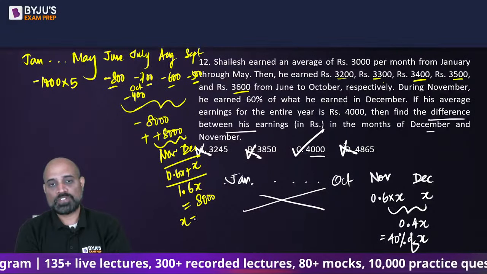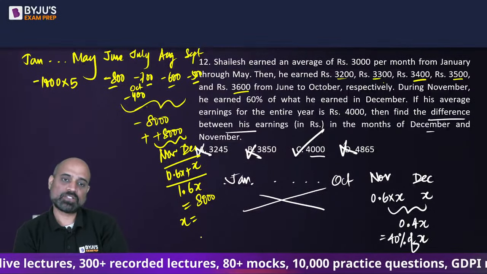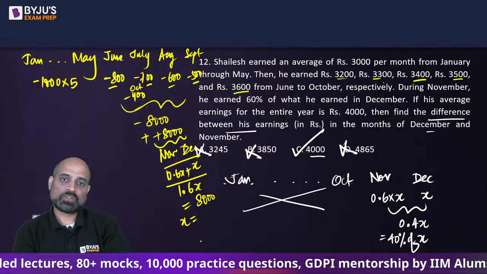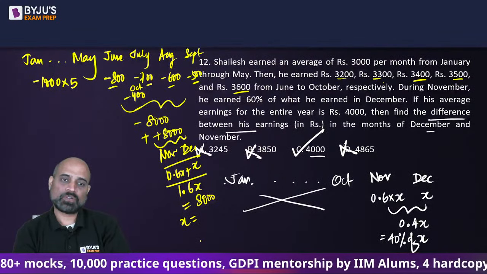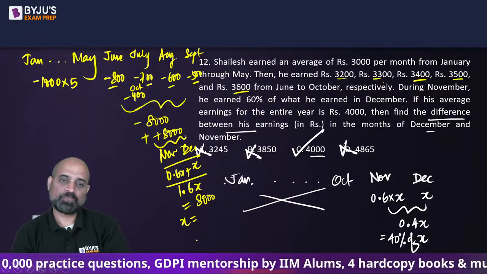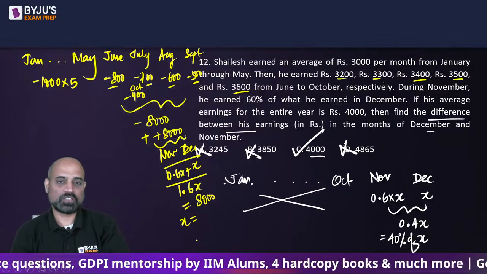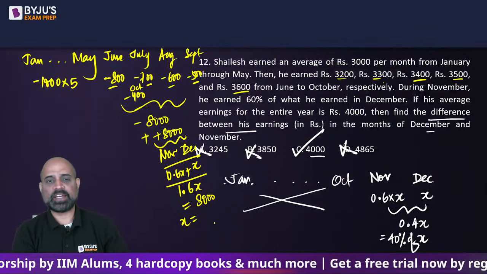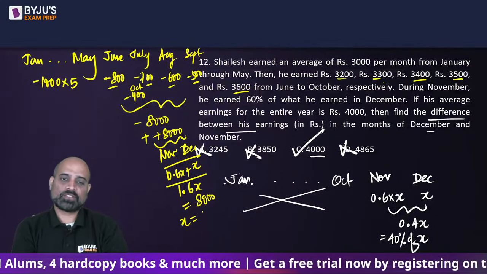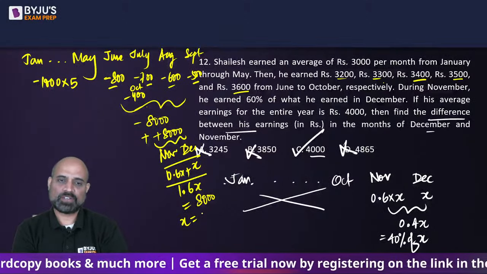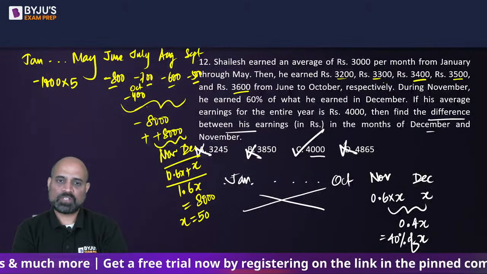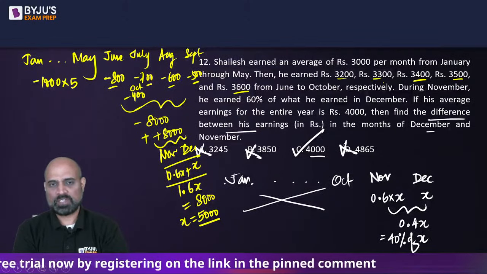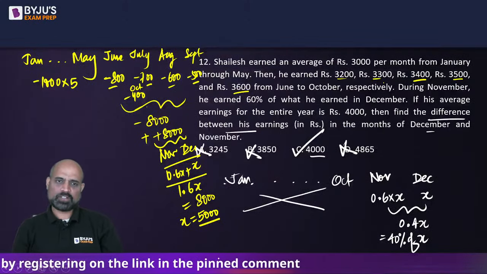So if you solve this, we will have x as 5,000. No, something is wrong.